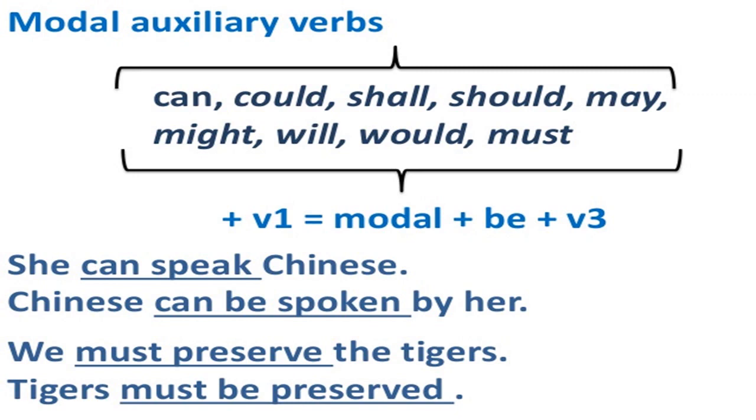For example, she can speak Chinese. This is the same rule we used in simple future: will or shall plus be plus third form. The same is done with modal auxiliaries. She can speak Chinese: Chinese can be spoken by her. So can plus be plus third form of the verb. Next example, we must preserve the tigers. Tigers must be preserved.